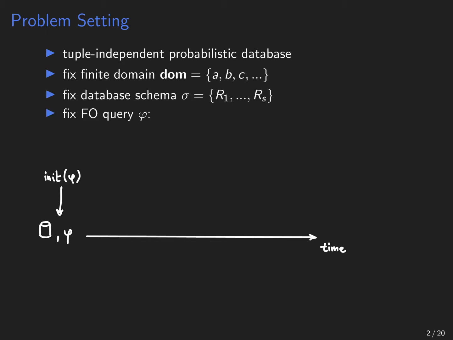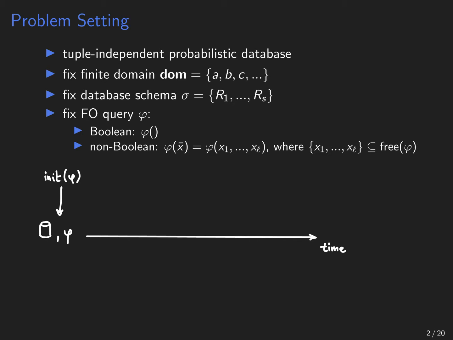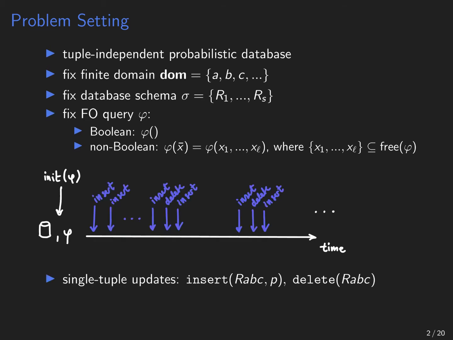fix a first-order query phi, which may be either Boolean or non-Boolean, and then it has some output variables, and we write the output variables in parentheses after the query. Note that for us, output variables may be a subset of the free variables. On our database, we allow single tuple updates, insertions, and deletions, and we accept calls to answer the query.